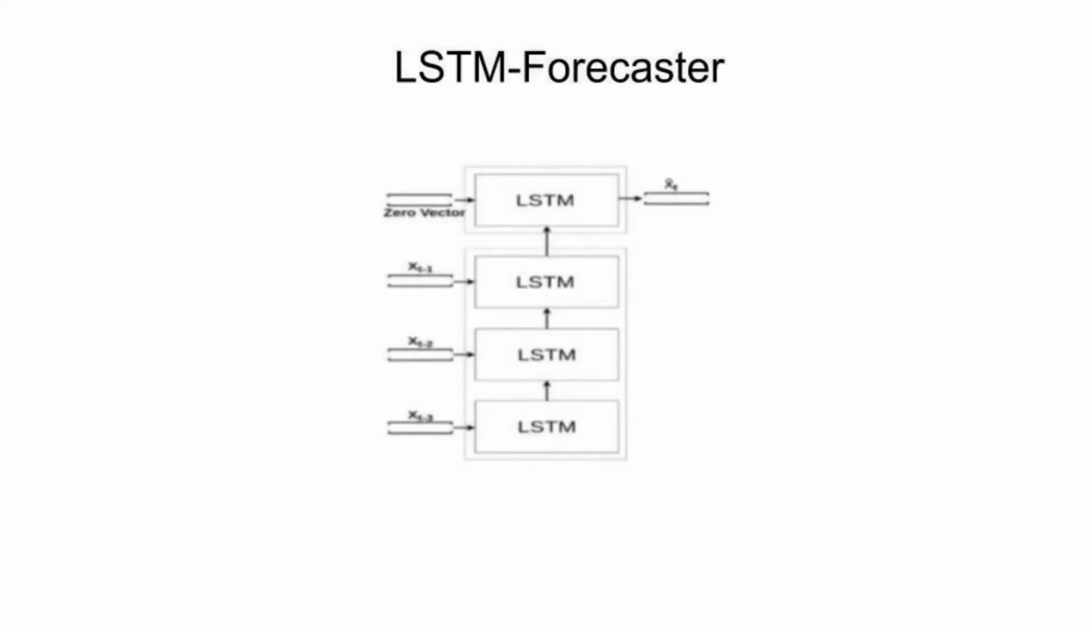The second architecture used is the LSTM forecaster, which predicts the next vector using 3 previous consecutive IMU vectors. In the case of an anomaly, the forecaster, which has been trained using the normal data, gets confused by the abnormality in the transitions of the input sequence, leading to a high prediction error.